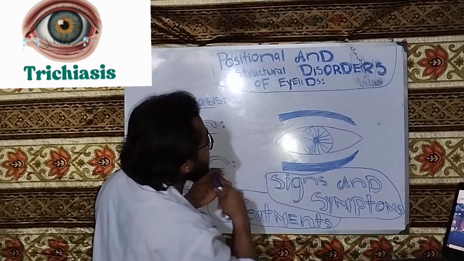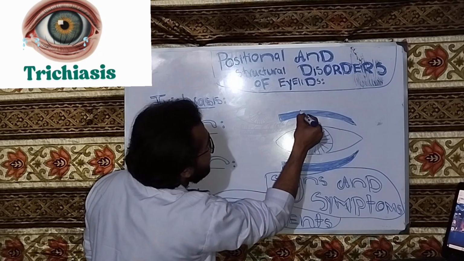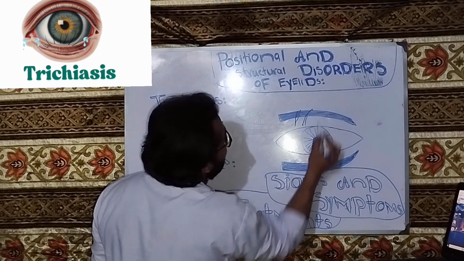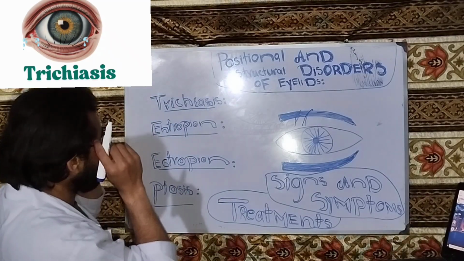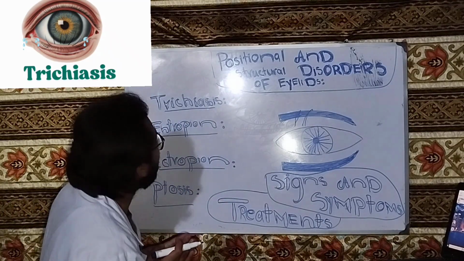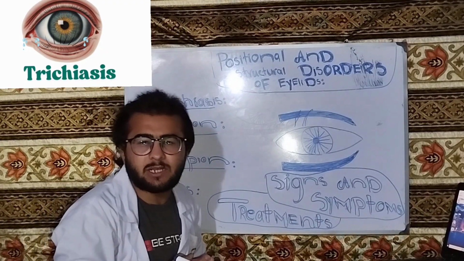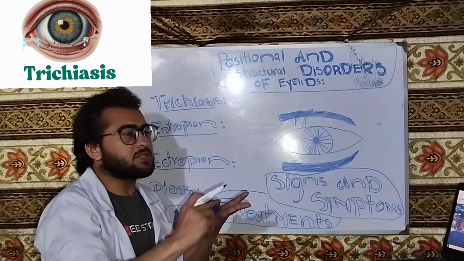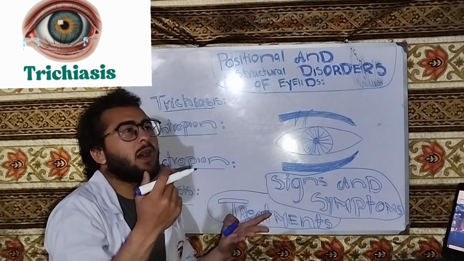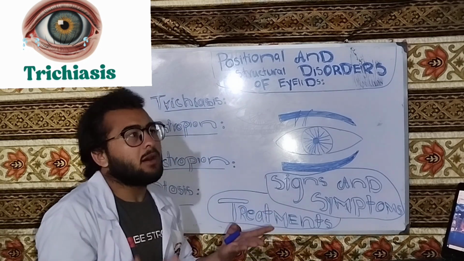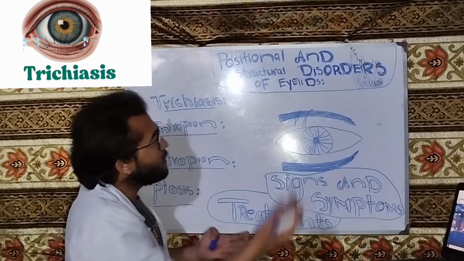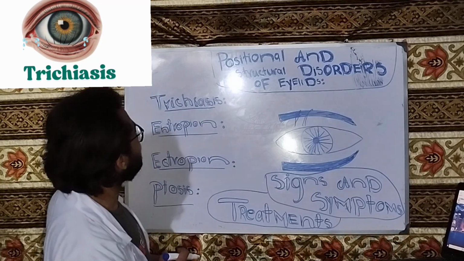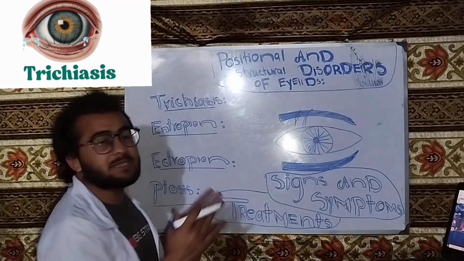So when this is the eyelash and this eyelash turns toward the globe, this is called trichiasis. Now, what are the causes of trichiasis? For example, burns, injuries, allergic reactions such as Stevens-Johnson syndrome, ocular cicatricial pemphigoid, extensive injuries, etc. These all can cause trichiasis. Blepharitis can also cause trichiasis.